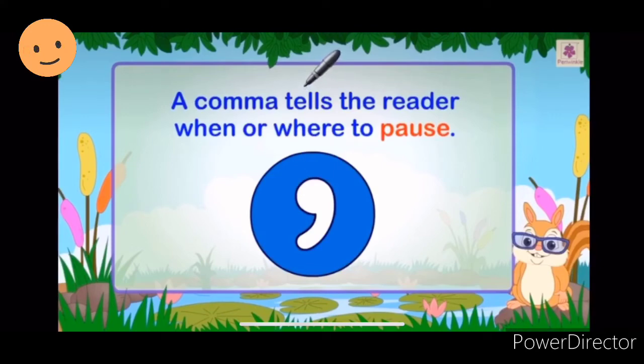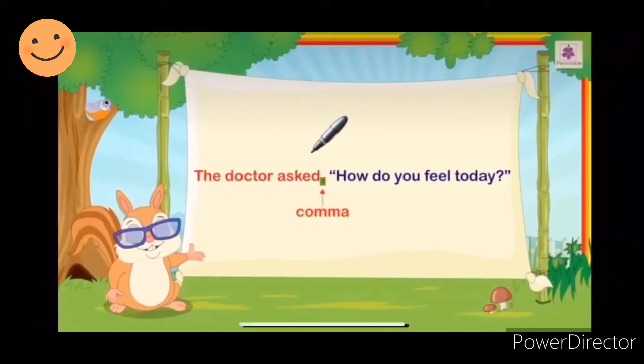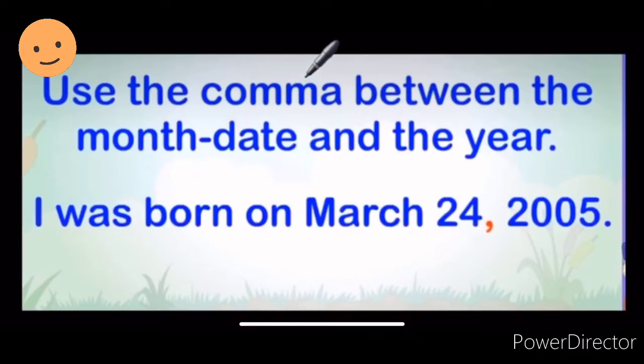What is a comma? A comma tells the reader when or where to pause. For example, the doctor asked, then we are putting a comma here. How do you feel today? You see the quotation marks here? The exact words of the doctor. We can also use a comma while mentioning the date and the year together. For example, March 24, 2005. Now we are putting a comma here. If you are putting the date and year at the same time, you can put a comma in between.